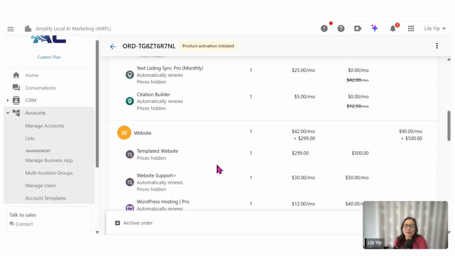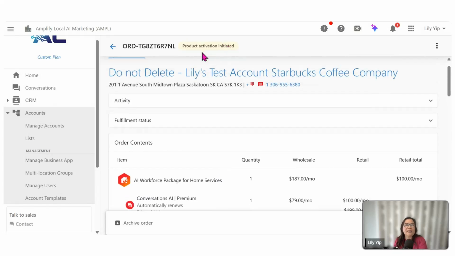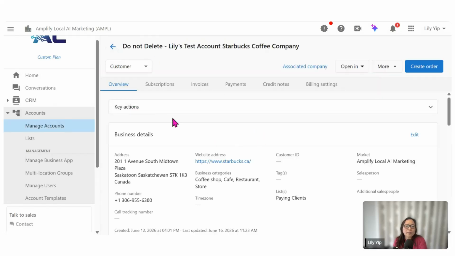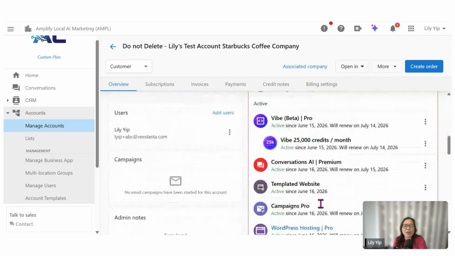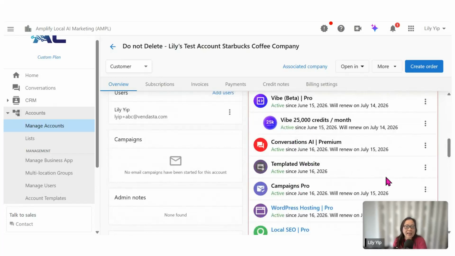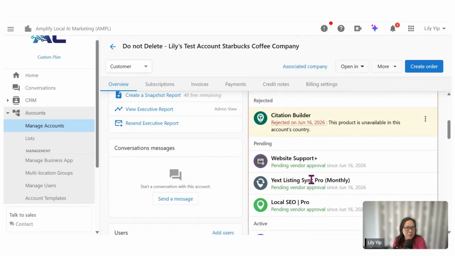So once we have clicked on process order, you are able to see the system is now starting the activation of the products in the account page. So what I can do is we can go into the account page. Under overview, you can see all the products are slowly kicking in to become activated on the account itself. Some of the products may take a slightly longer time, so allow probably a few minutes for it to be activated. Else, you are welcome to click on refresh to refresh the page accordingly.